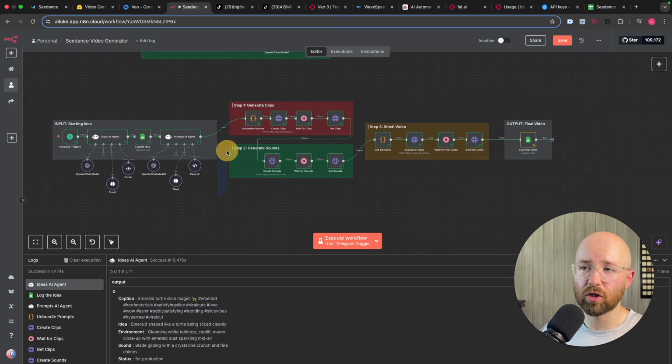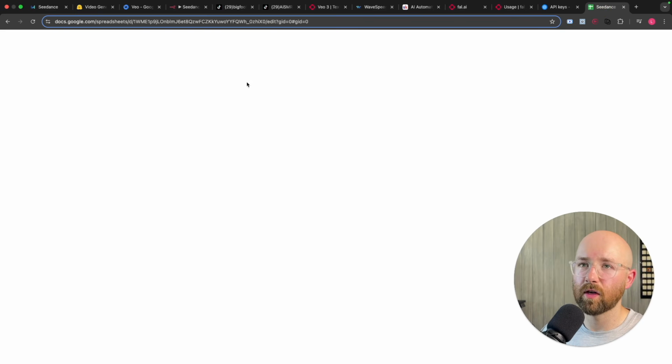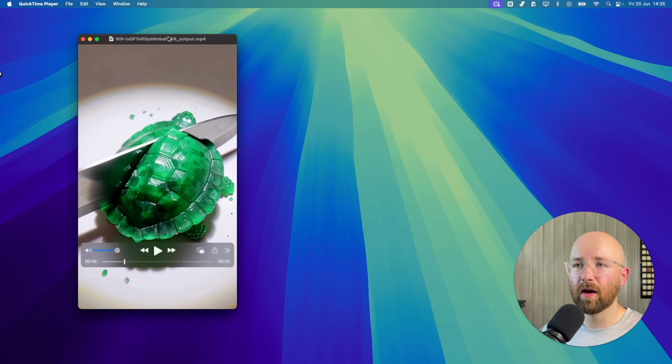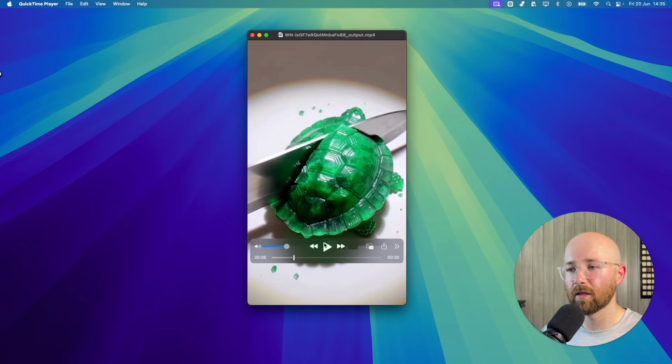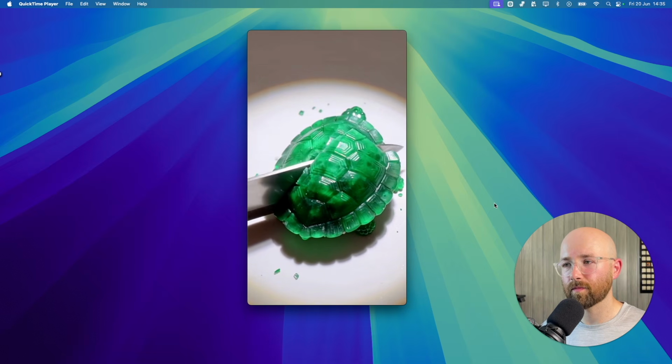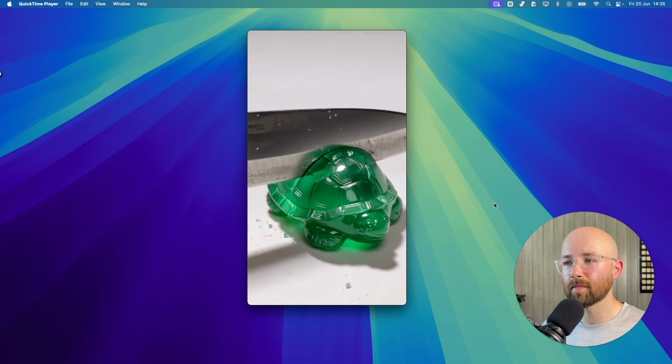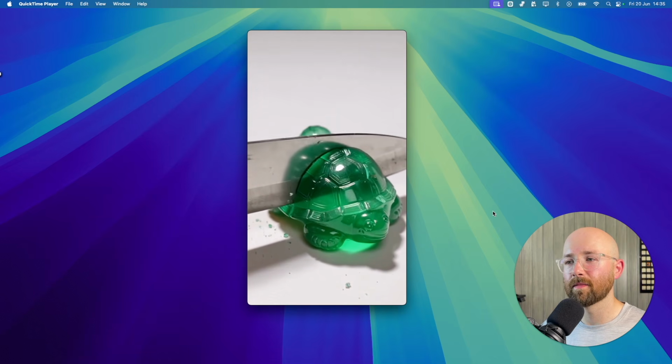And then for here, you just generate the sounds, and then after that, we send it up to Fal here, which then packages the video together. So it gets the clips, gets the sounds, mushes them together, stitches the video, and then boom, your output, you get a URL in your Google Sheet. So you have a Google Sheet like this, and there's your URL. And when you click on it, it will download the video, and then you get a video, something like this, which is completely AI generated.